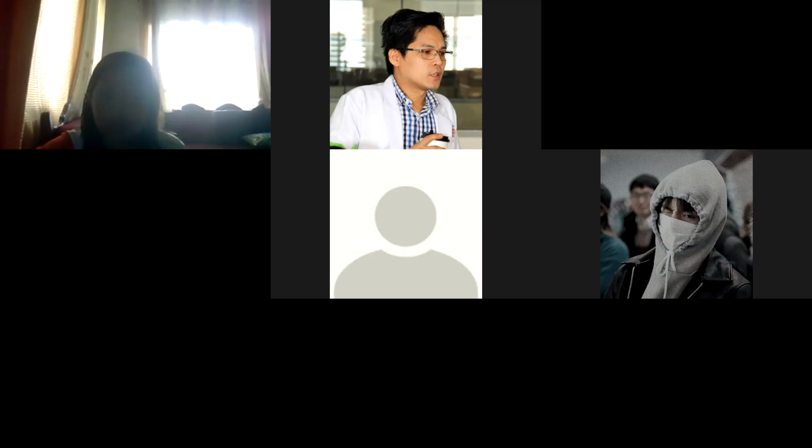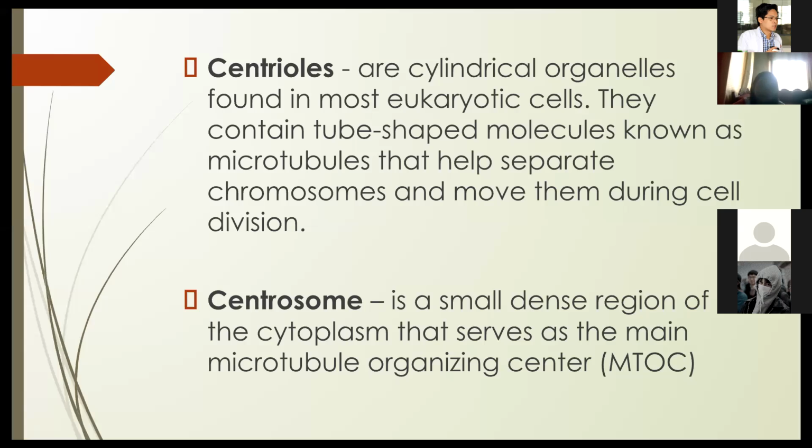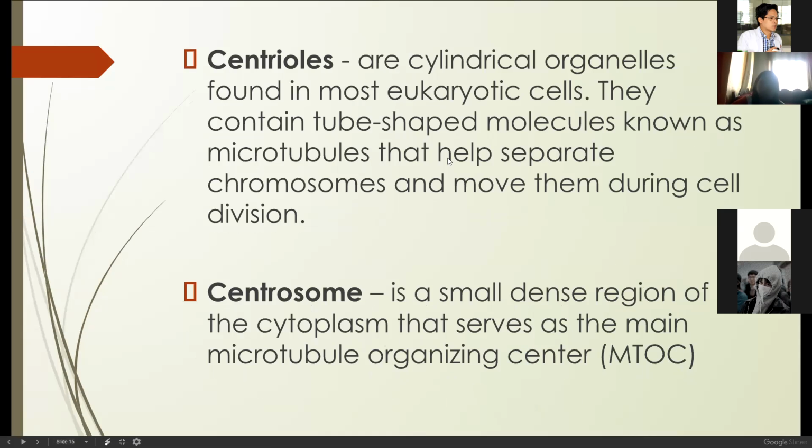Let me share my screen. We're actually in the centrioles and centrosomes, right? This is where, again, centrioles are cylindrical, meaning to say it is in circular form, found in most eukaryotic cells or eukaryotes.